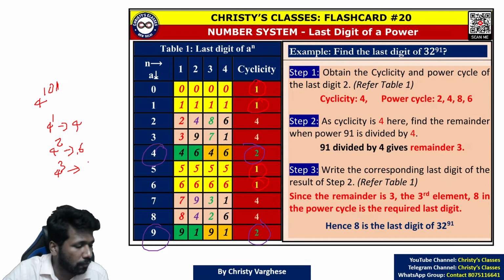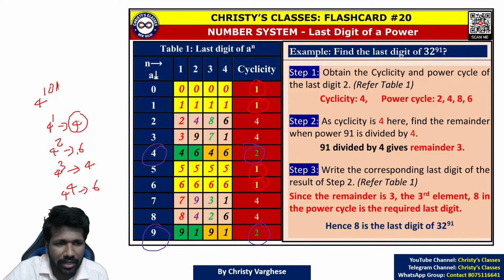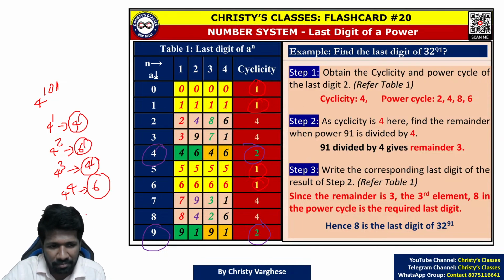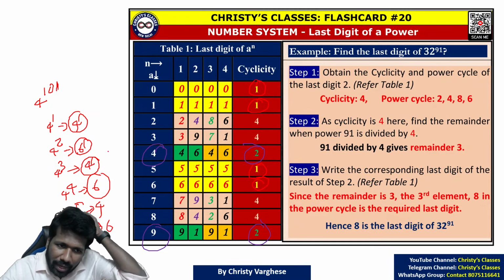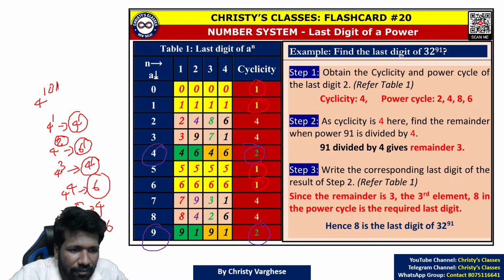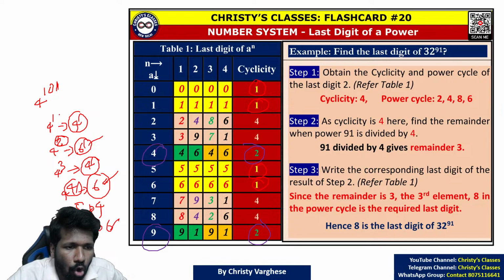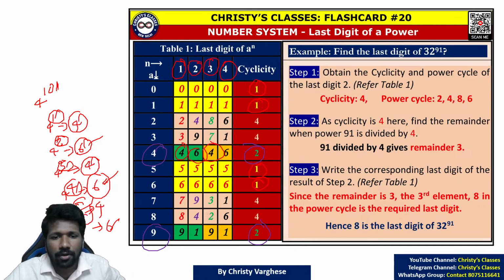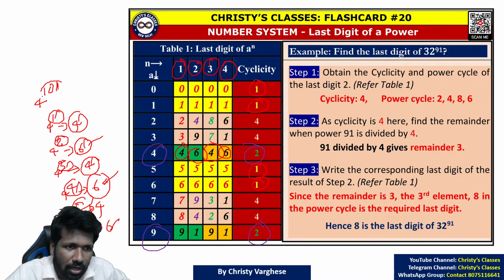4 cube, 6 into 4, 24, 4 again. 4 raised to 4, 4 into 4, again 6. Look at the cycle: 4, 6, 4, 6 repeated. 4 raised to 5 again 4, 4 raised to 6 again 6. So you can discriminate it like this: even power, it will always be 6. Odd power, it will always be 4. 4 for odd powers 1 and 3, 6 for even powers 2 and 4, and continuing like that. 101 is an odd power, so the answer will be 4.